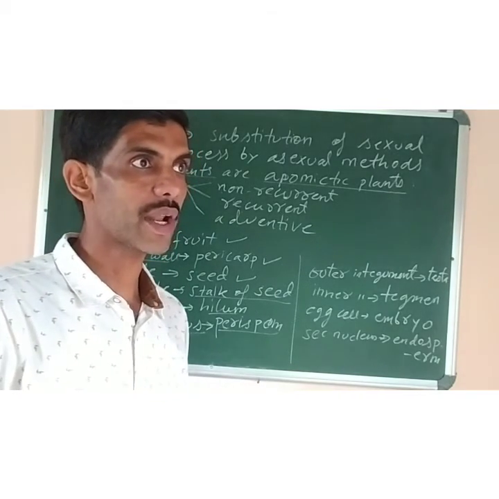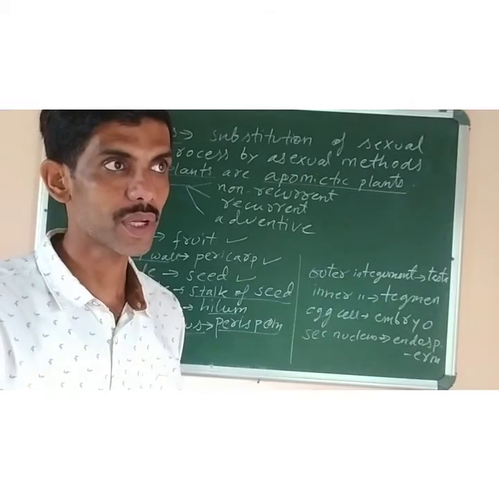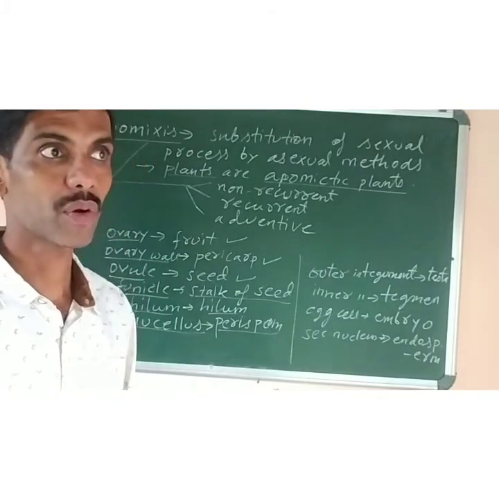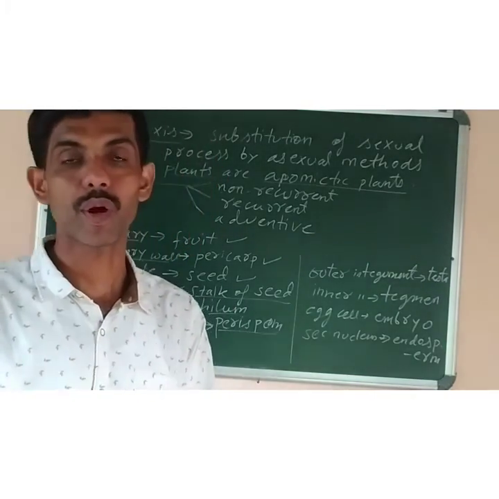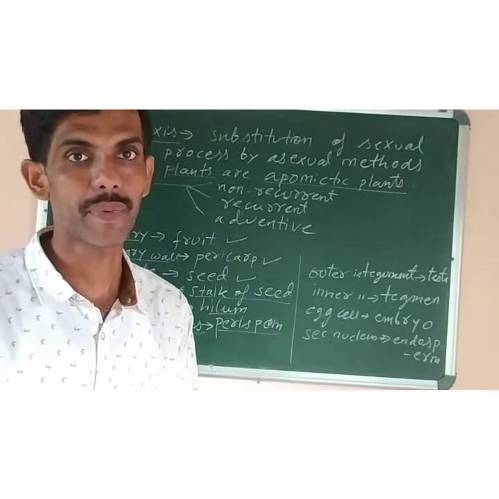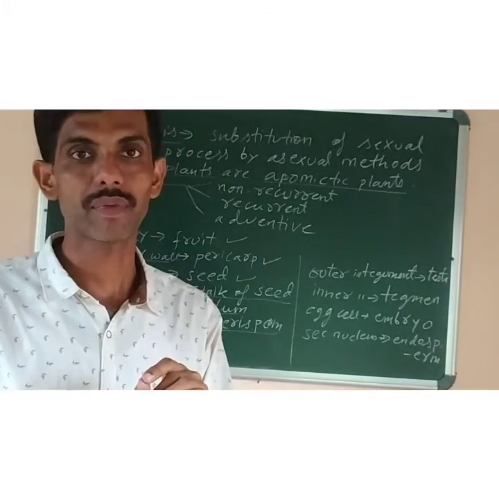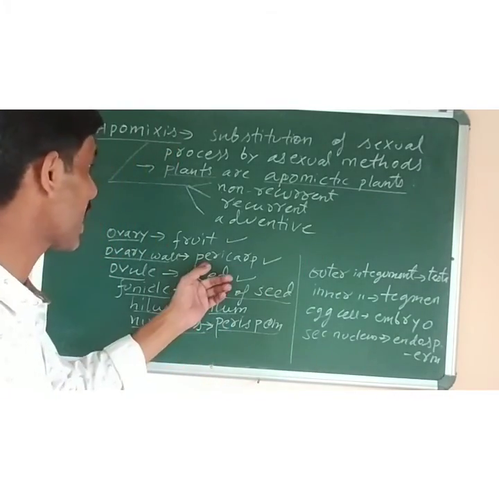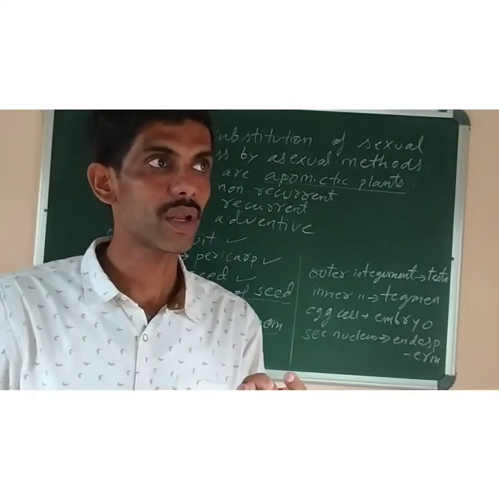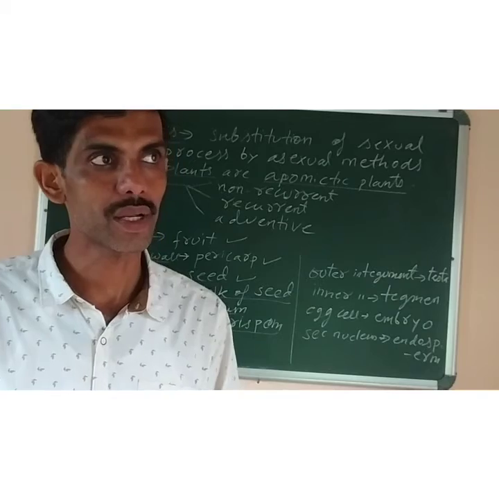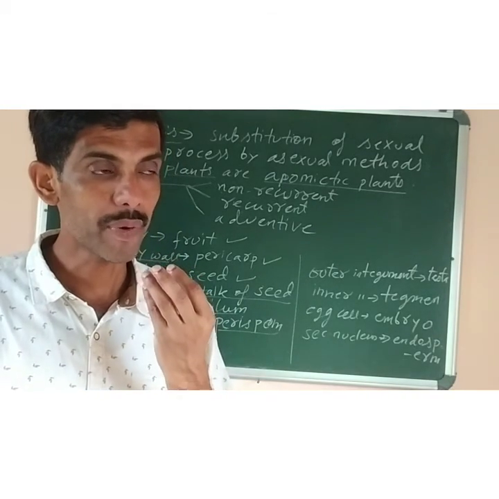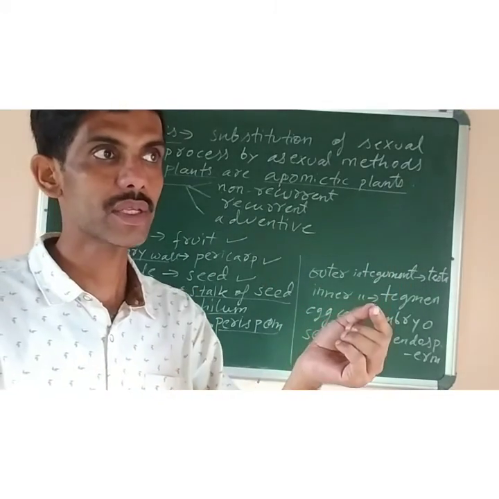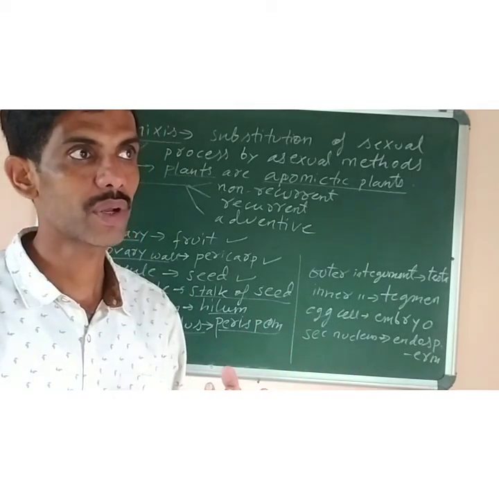And you know how many types of fruits there are? Two types: true and false fruit. The fruit which develops from the ovary of the flower is called a true fruit, like mango and guava. But sometimes the fruit develops from other parts of the flower, like the thalamus in apple. Such fruits which develop from any part of the flower except the ovary are called false fruit. The fruit's outermost covering is called pericarp. It has three layers: the outer layer is called exocarp, the middle layer is mesocarp, and the inner layer is endocarp. The yellow pulpy part which we eat in the mango is the mesocarp, whereas the outer cover is epicarp and the inner hard coat is known as endocarp.